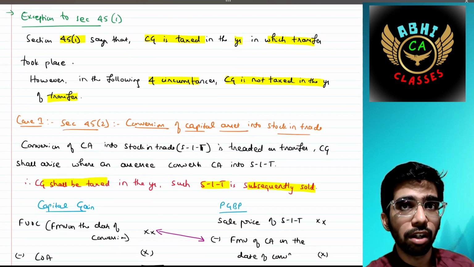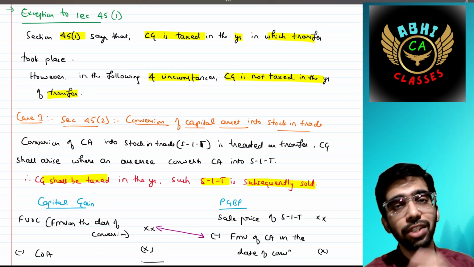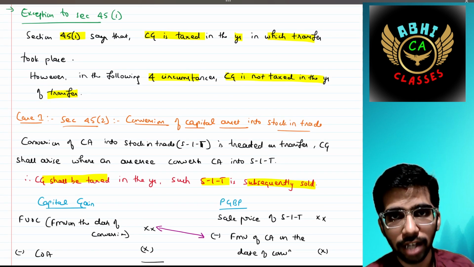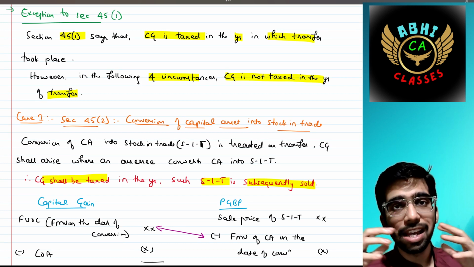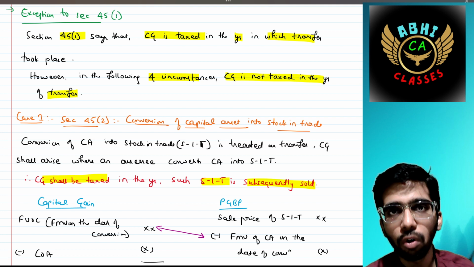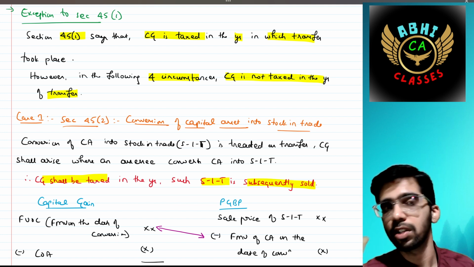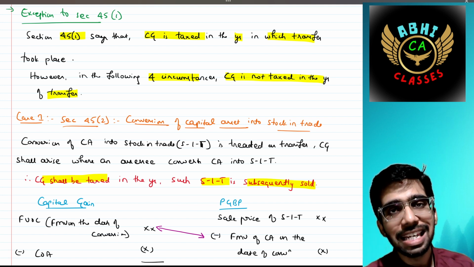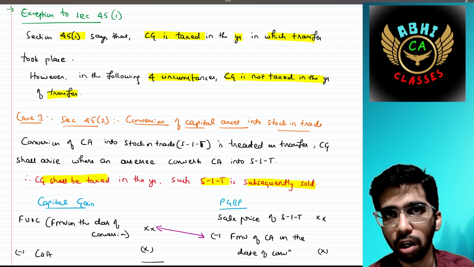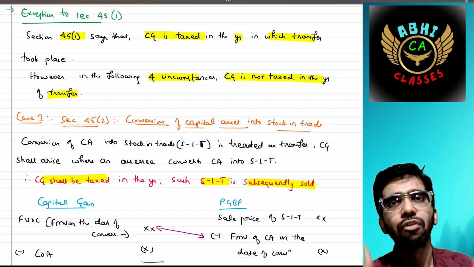But there are some circumstances in which the capital gain is not taxed in the year of transfer. It may make you wonder, but there are 4 such circumstances in which you are not going to tax the capital gain in the year in which it is transferred. Which are those 4 criteria?